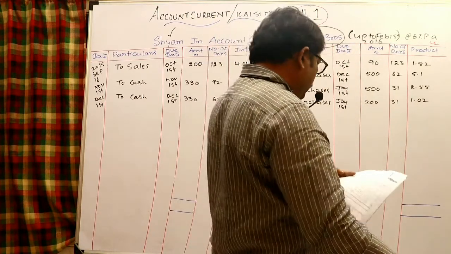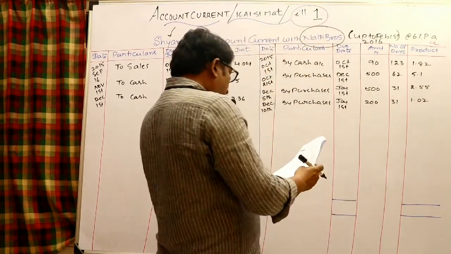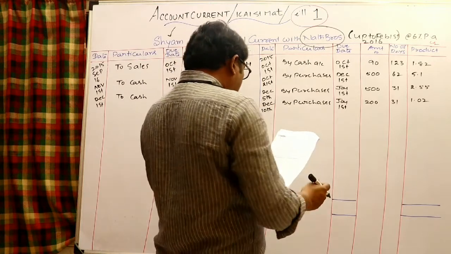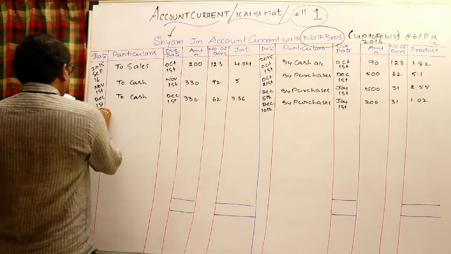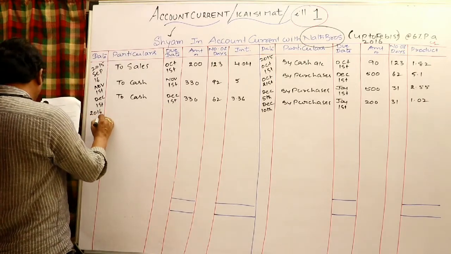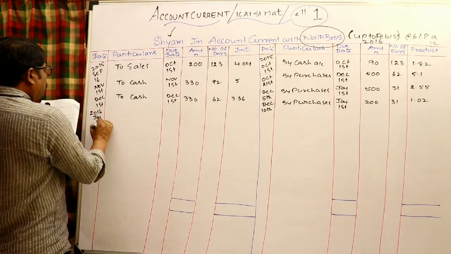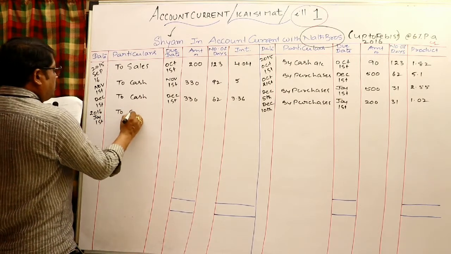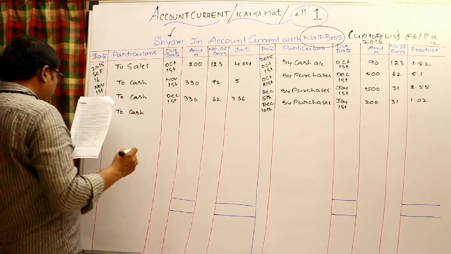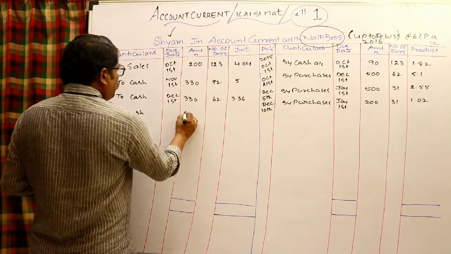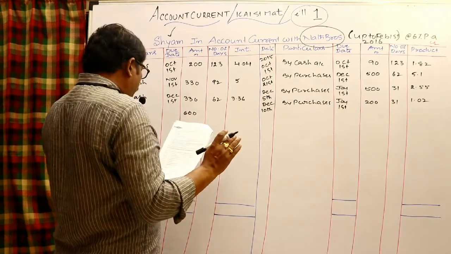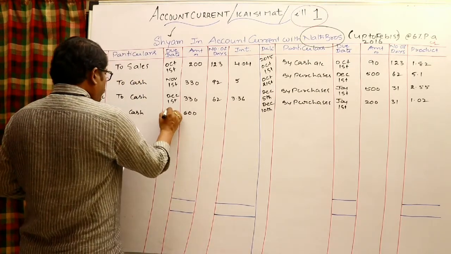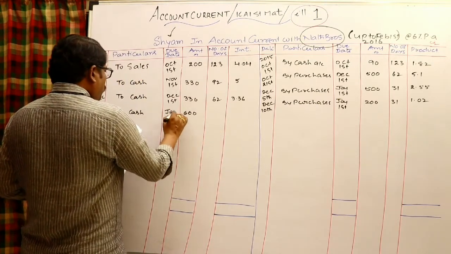Let us go to the next transaction. After December 10th, 2016, January 1st, paid to Sham. Sham account debited to cash. Amount 600 rupees. Here no separate due date is given for this transaction. Therefore January 1st itself is the due date you have to take.